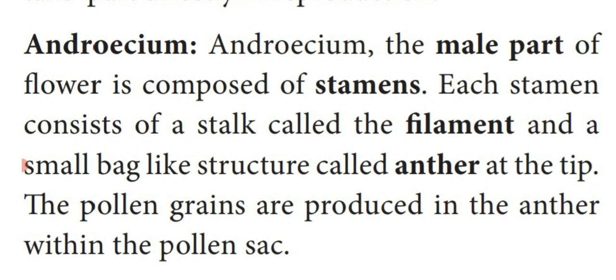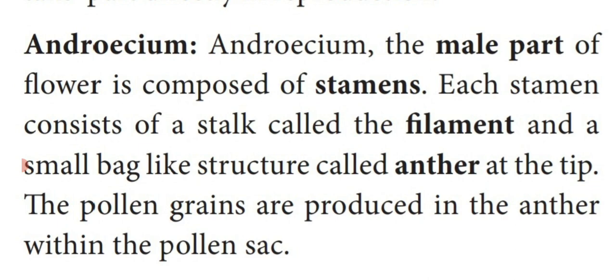First one is the androecium. It's the male sex organ. Dear students, kindly note it down. It's an important 1 mark question. The male part of a flower is made up of stamens; individual one is stamen. Each stamen consists of a thread-like structure known as filament.